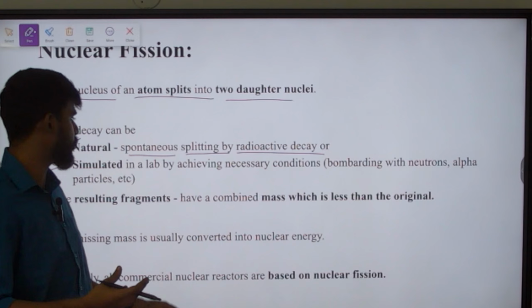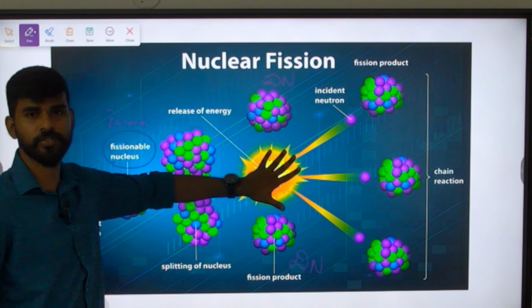I'm naming it DN. The combined mass of these two daughter nuclei will be less than the mass of the parent nuclei. So a little amount of mass is lost somewhere, and that mass is what is going to get converted into energy. This is the energy that we are getting from nuclear reaction.